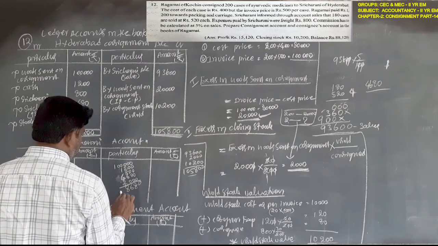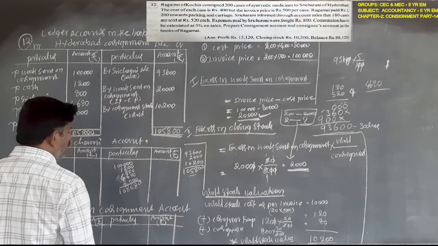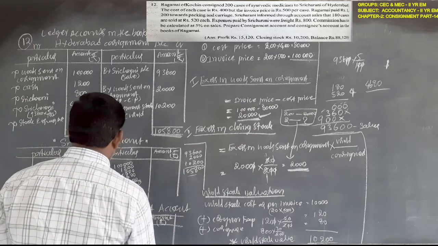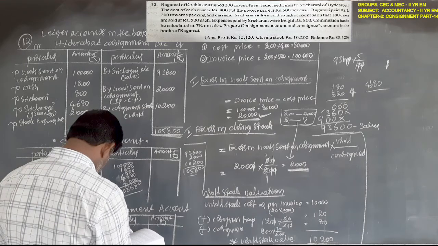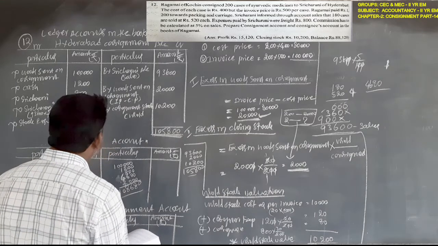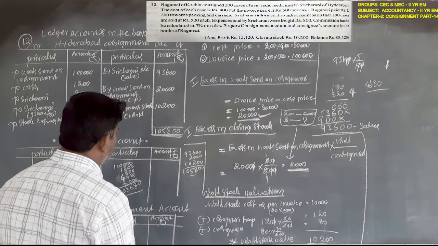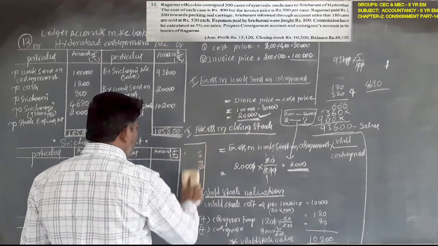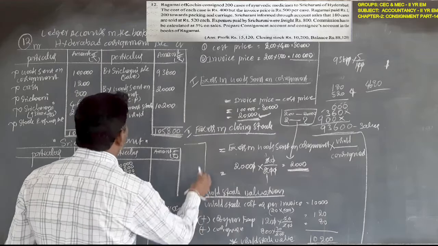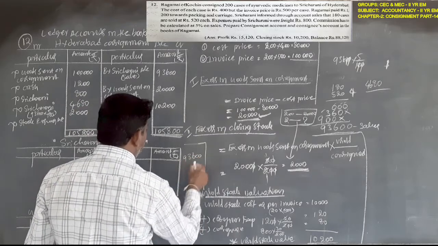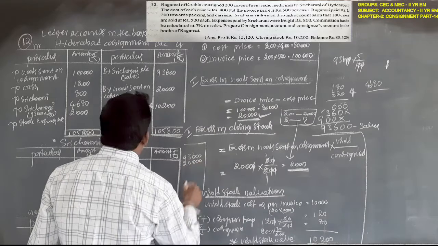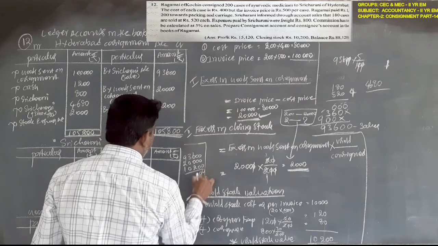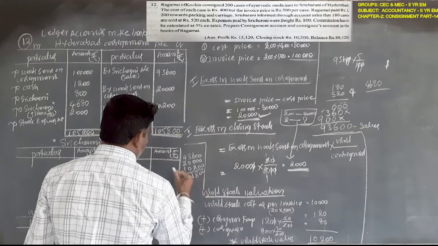Next, 1,08,000. Sorry. 93,600, 20,000. Next, 10,200 rupees.